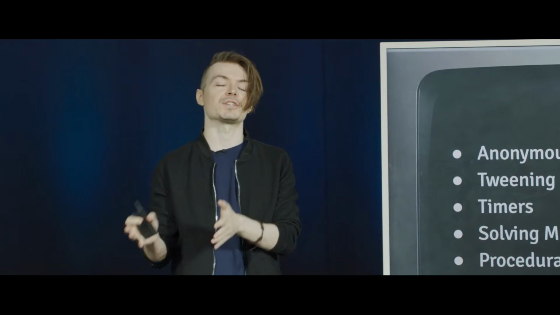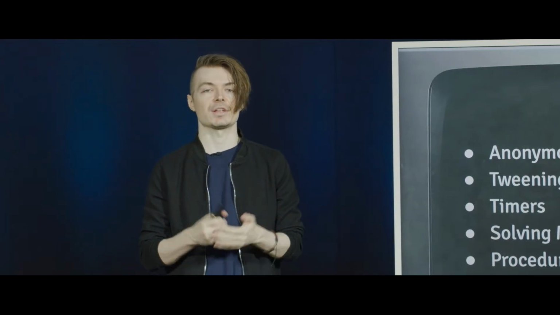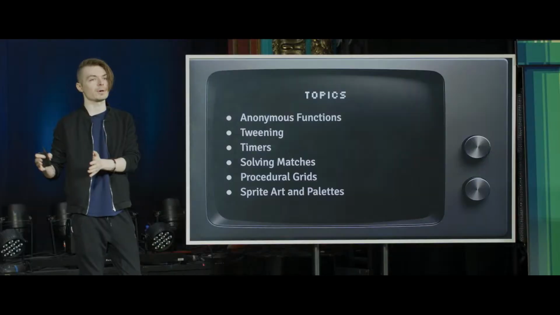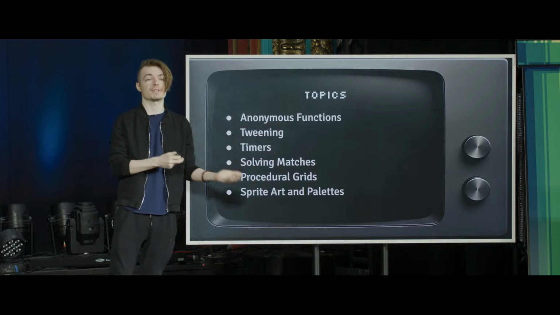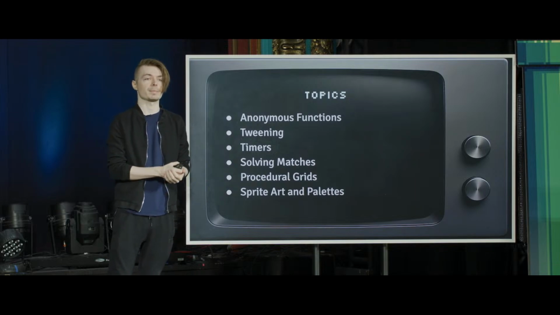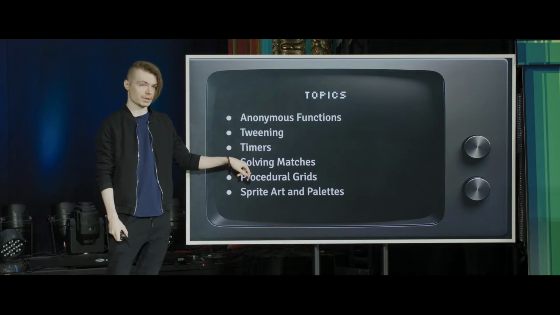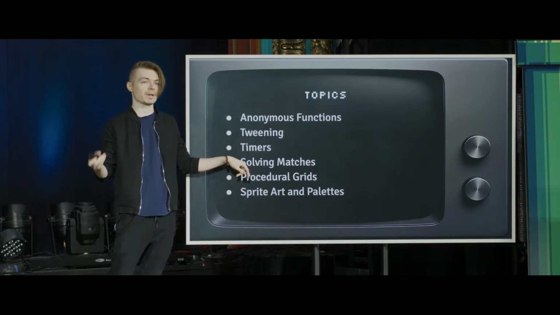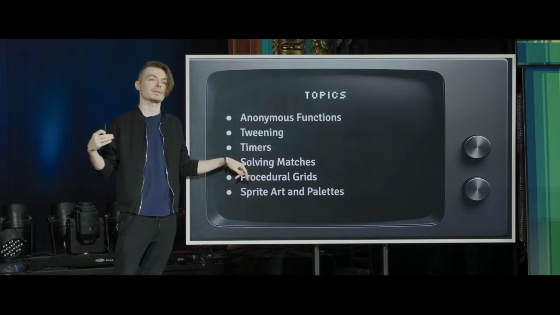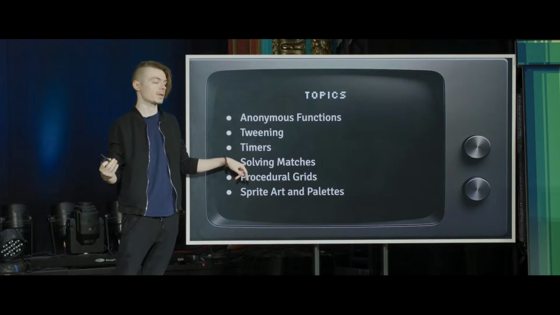Things have been otherwise very discrete and very instantaneous, and as a result, we don't have that fluidity of motion that allows us to do certain things like transition things from one spot to another. So we'll be able to do stuff like that. We'll look at how to solve matches, which is the key to match 3. How do we detect that a match has actually happened and then replace those tiles in the grid?